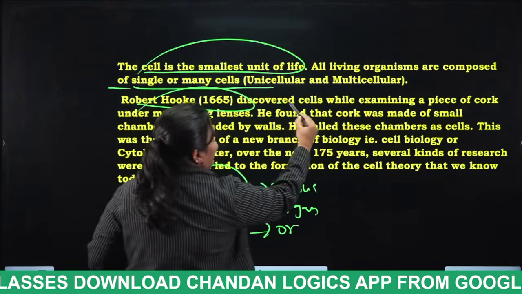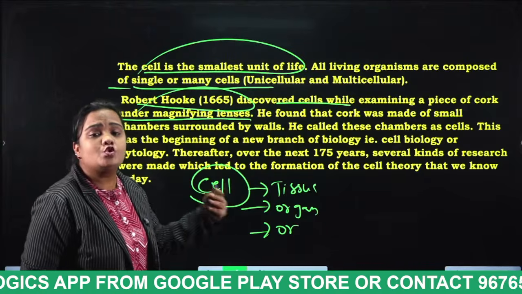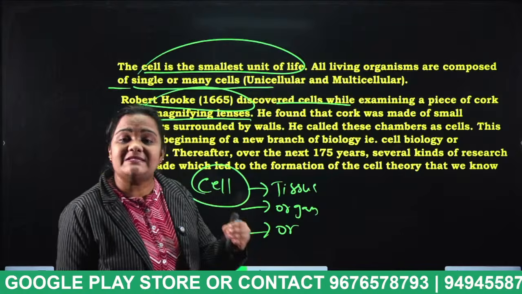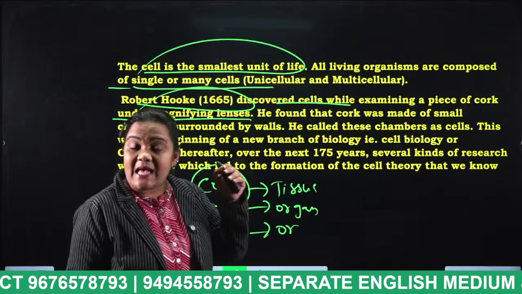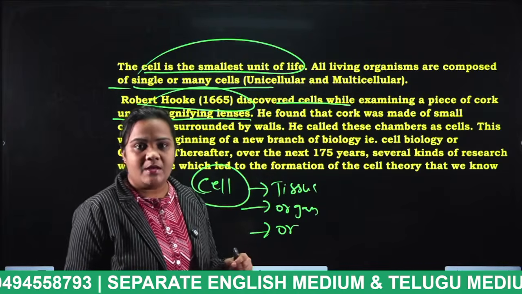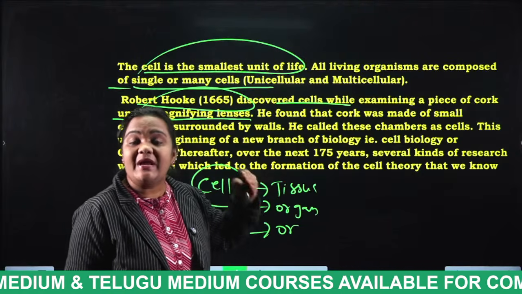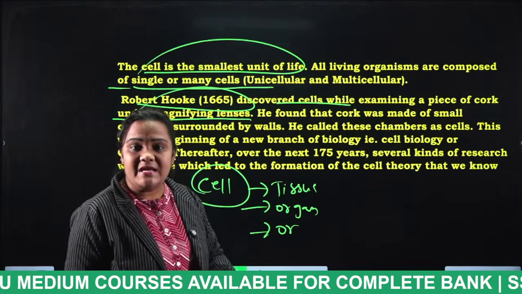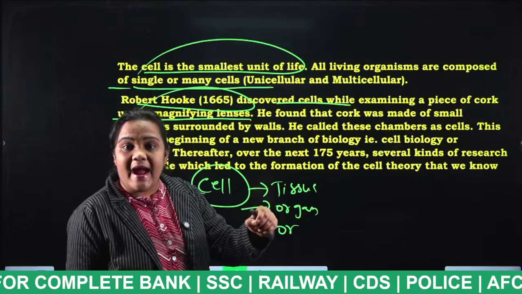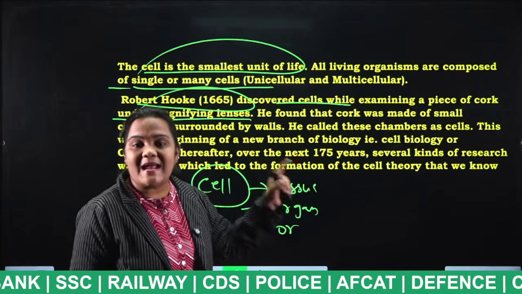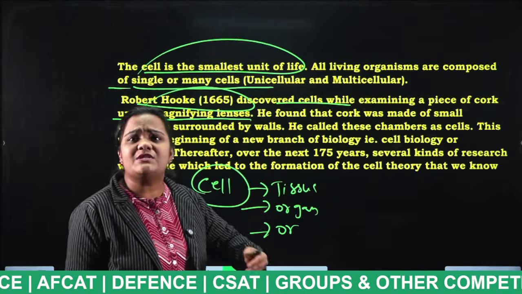Next, he discovered cells while examining a piece of cork under a magnifying lens. When Robert Hooke was observing a piece of cork under a magnifying lens, he observed an oval or circular shaped object, and he named it a cell. Who is that person, students? Robert Hooke. And in which year? In 1665.